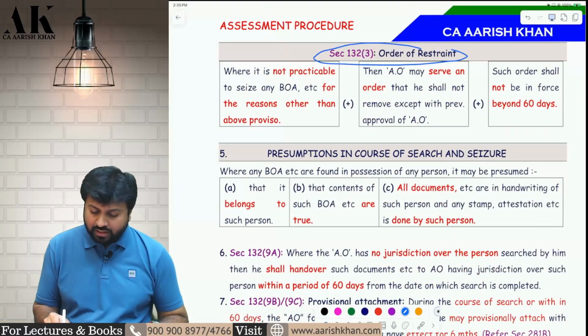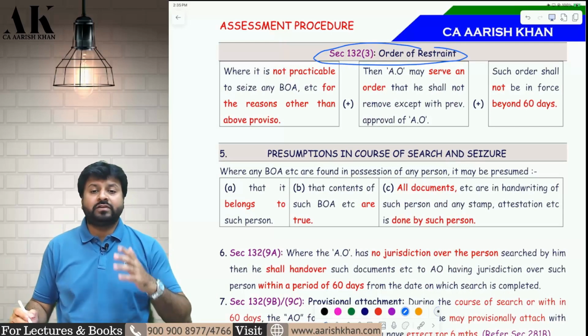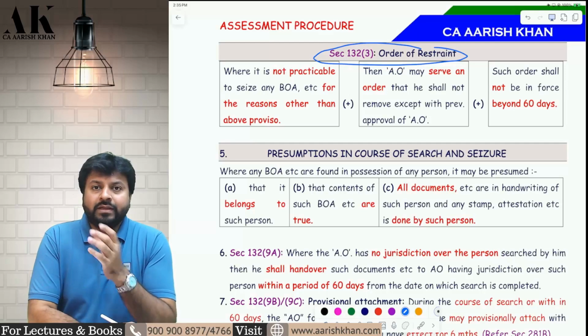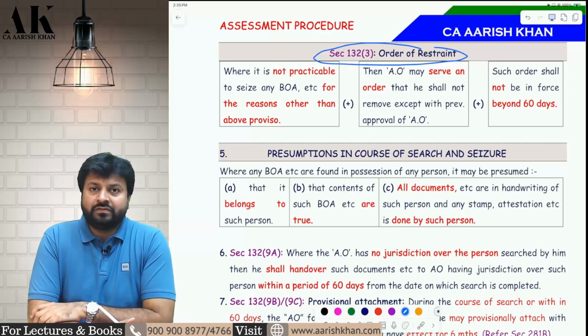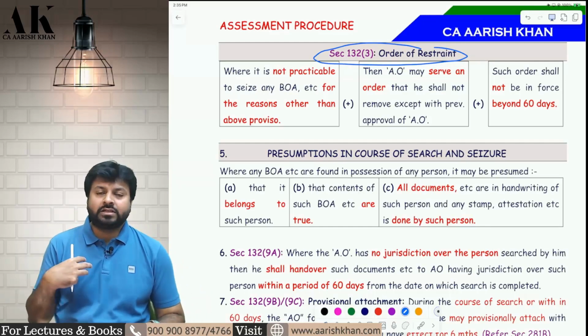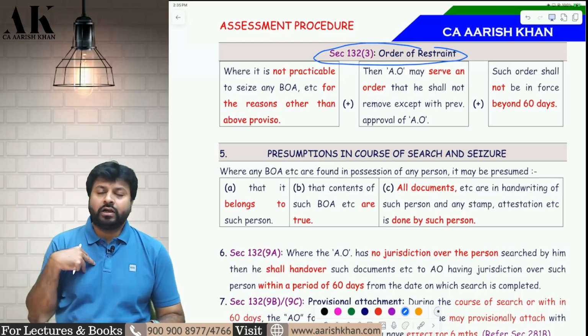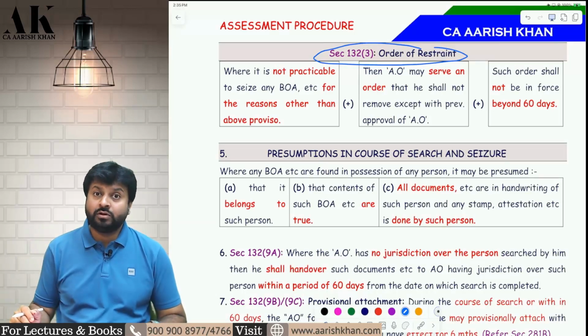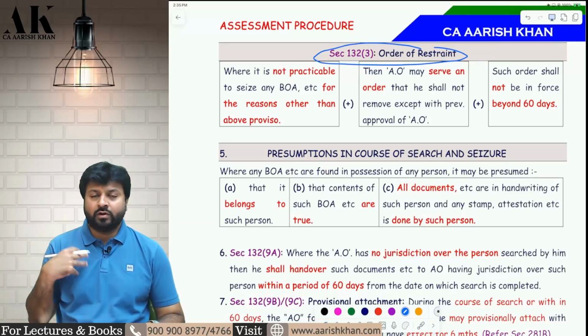Next one. Order of restraint. Sir, what do you mean by order of restraint? Order of restraint is given under section 132 subsection 3. Now let me explain the meaning of this term, how it exactly works in search and seizure. Suppose the officer is coming to my home and searching my bedroom because he has a warrant to search my place, and the warrant is on me. Now he is searching my bedroom, he did not find anything. Now he wants to search my brother's bedroom also. The warrant is not on my brother, the warrant is on me.